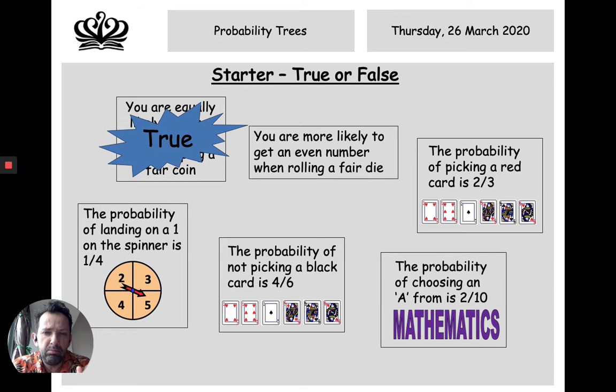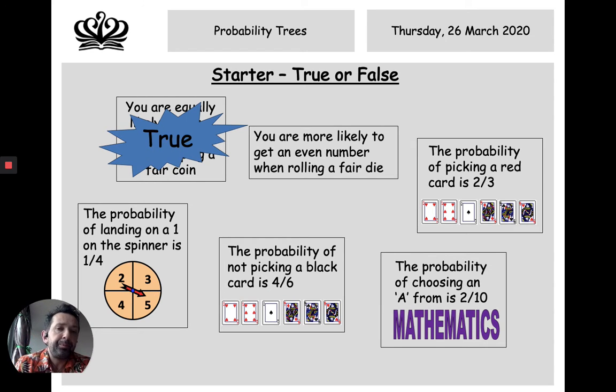Interesting. The probability of not picking a black card is 4 out of 6. And the probability of choosing an A from the word mathematics is 2 out of 10.